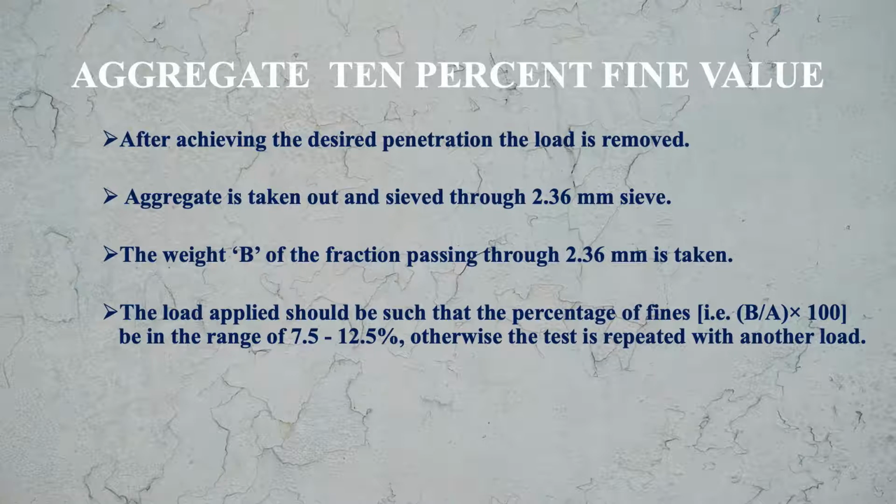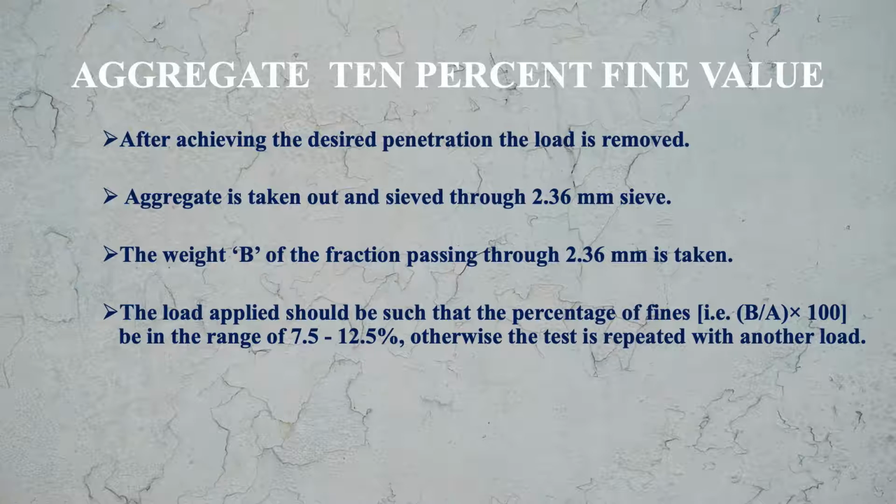Now the aggregate is taken out from the mold and it is then sieved through a 2.36 mm sieve. The weight of the sample, the fraction passing through the 2.36 mm sieve, is taken. Let this weight be B. The load applied should be such that the percentage fines, how do we calculate this percentage fines? B divided by A into 100.